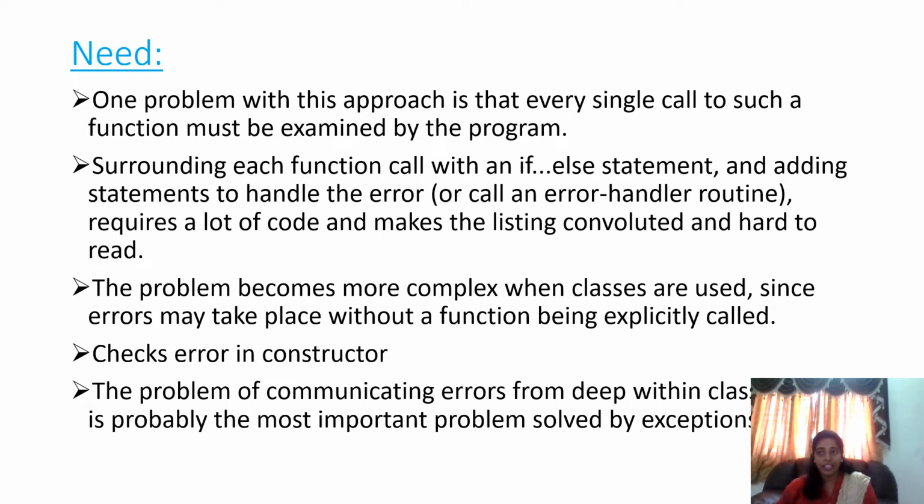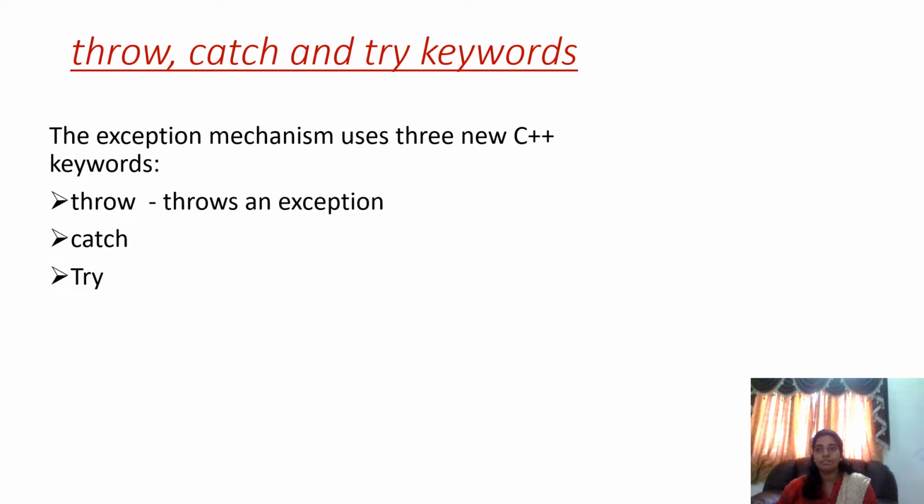And why do we need these exception handlers? Why do we need a mechanism to handle exceptions? In a C language program, it often signals an error by returning a particular value from the function in which it occurred. For example, disk file functions often return null or zero to signal an error. The problem with this approach is that every single call to such a function must be examined by the program itself. That's why there is a need for exceptions.